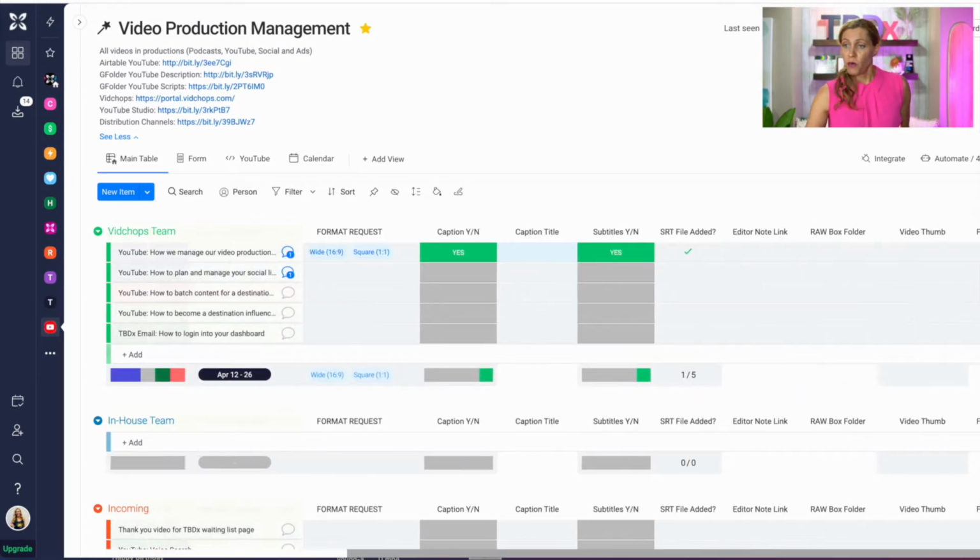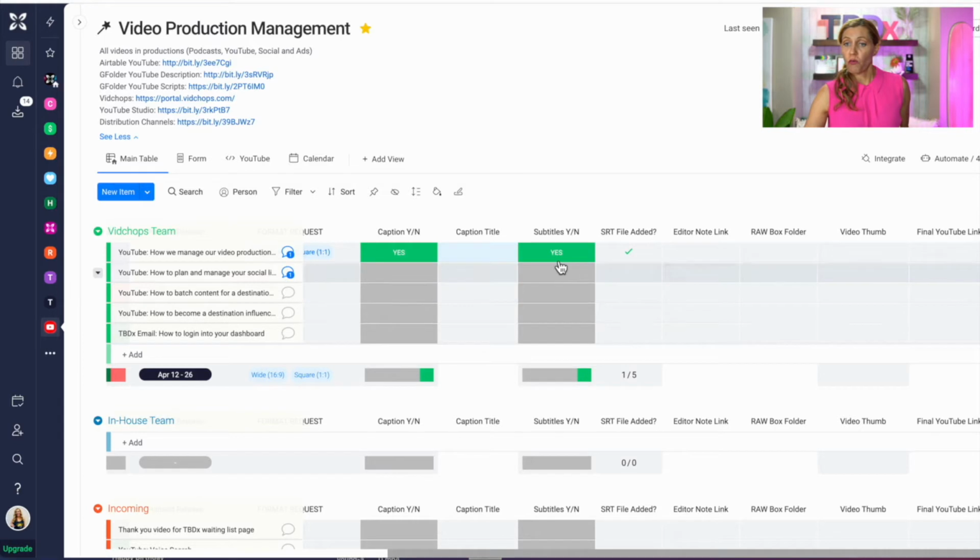And then we have a few more columns to go over. One is the subtitles. It's kind of a yes or no. And then does it have that SRT? If it is a subtitles, for sure we wanna make sure the SRT file is added, and we're gonna add it to our box folder. And then we have a column for editor notes.